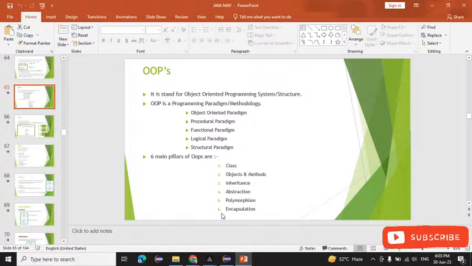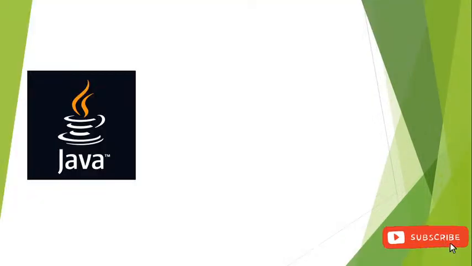Okay, as you know, all of Java is based on OOPS, right? You know that, right? So what is meant by OOPS, and what are the pillars present inside OOPS? Today we will solve that.